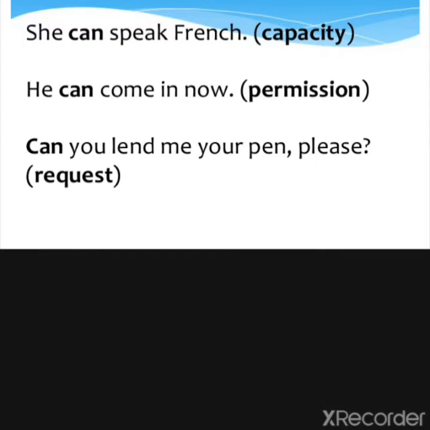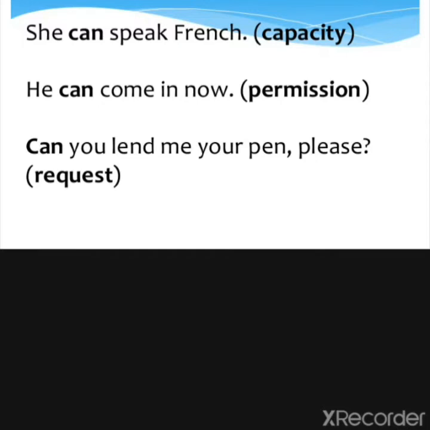Somewhere it is used for permission also. Like if you are the boss and you are angry with somebody and you want to give permission in a bit rude way, then you can say, okay, you can call him now. It means this is not exactly a formal way to speak.